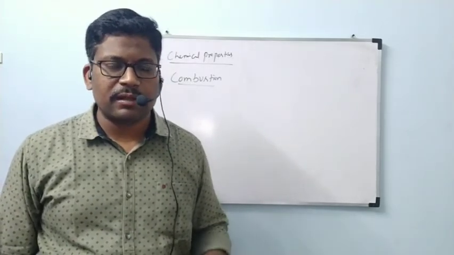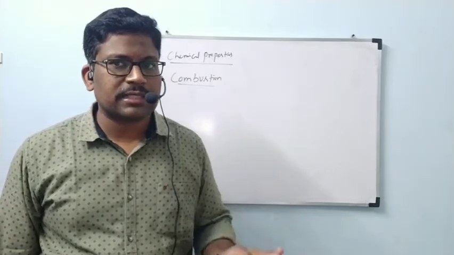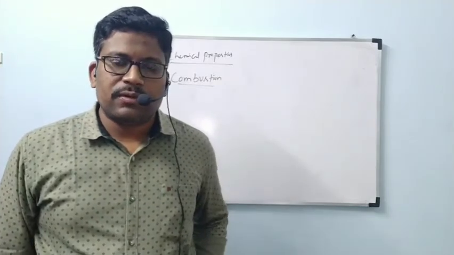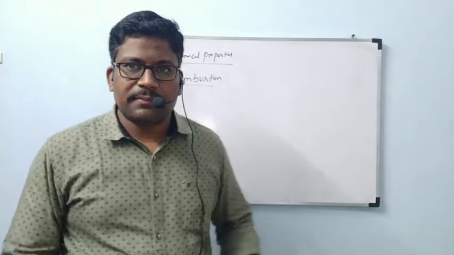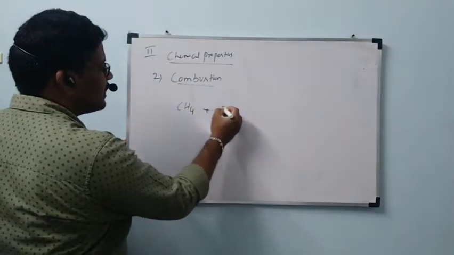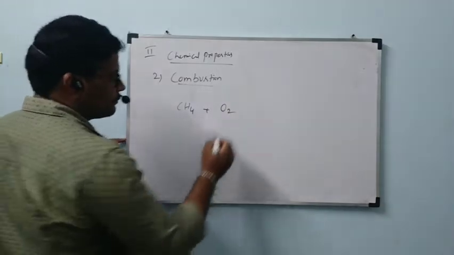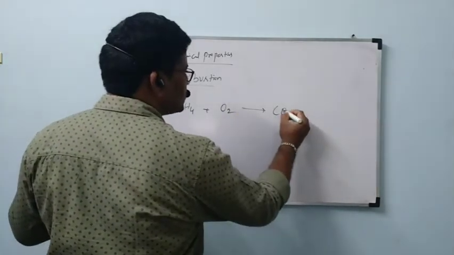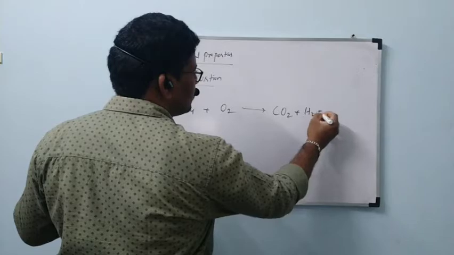Whatever the combustion might be, the products are carbon dioxide and water vapor only. CO2 and water vapor. For example, CH4, methane, will undergo reaction with oxygen to form CO2 plus H2O.